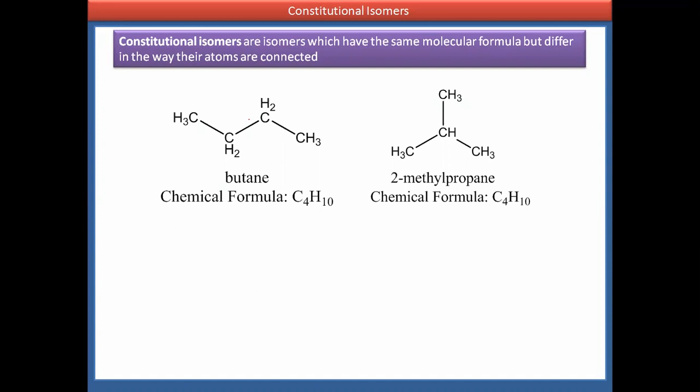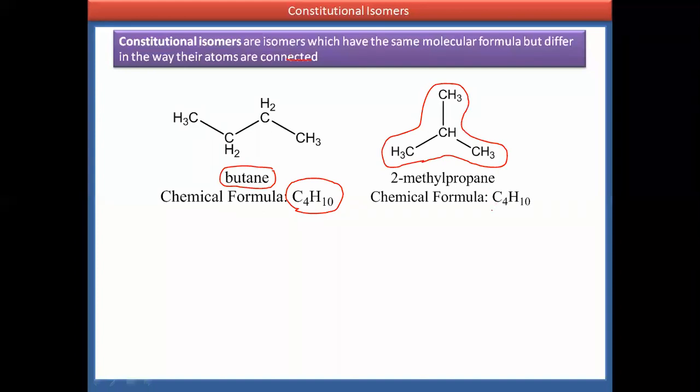This is one example. Here butane, an n-alkane, has the molecular formula C4H10. Another example is 2-methyl propane, and its molecular formula is the same, C4H10. Both examples have the same molecular formula, the basic criterion of isomers. These two examples are structural isomers of each other.